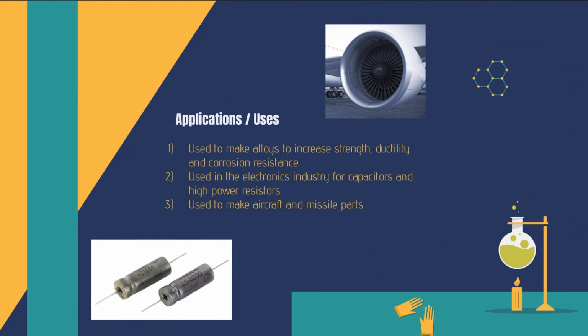Some applications or uses for tantalum include being used to make alloys to increase strength, ductility, and corrosion resistance. It is also used in the electronics industry for capacitors and high-power resistors, and it's also used to make aircraft and missile parts in the Army.